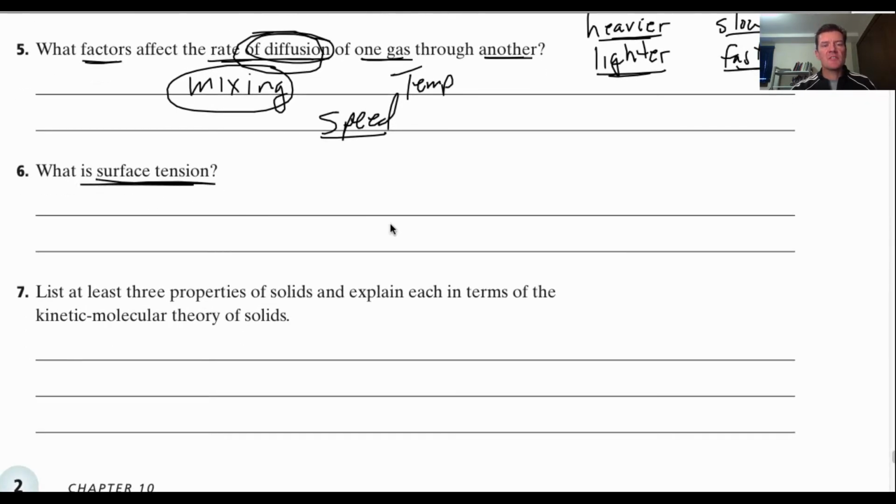All right, surface tension. Surface tension is when you have a liquid, and on the surface, these surface particles are attracted to each other and attracted to the particles below them. They form kind of a barrier, almost like a platform that you can put a little bit of force on and not break through, because there's attraction between all these particles, and that creates surface tension. Okay?